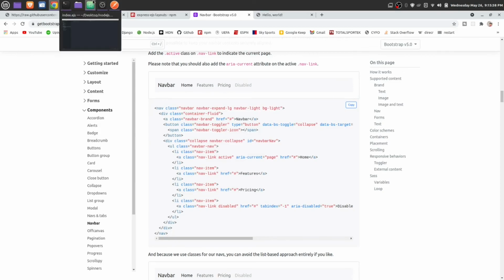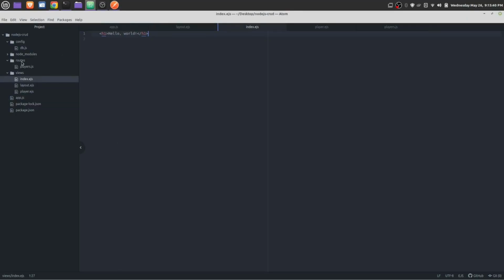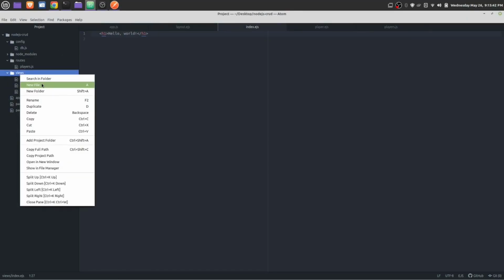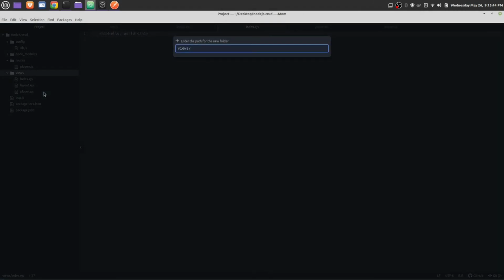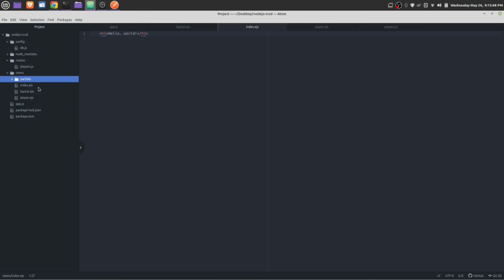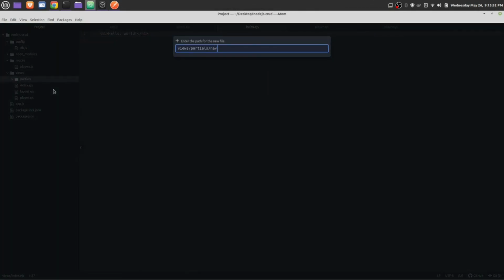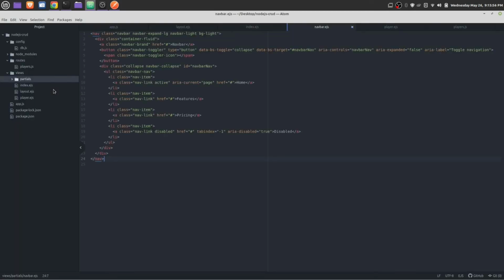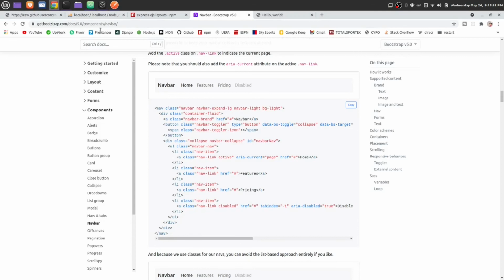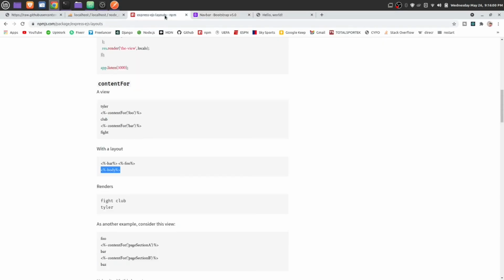Copy and create one more folder, partials. Create this folder inside views folder and navbar.ejs.